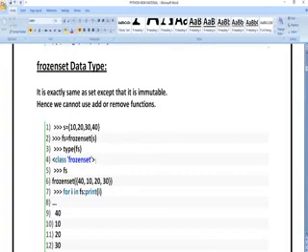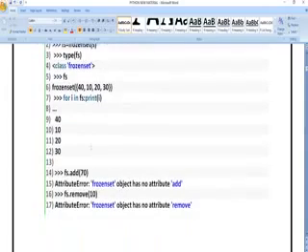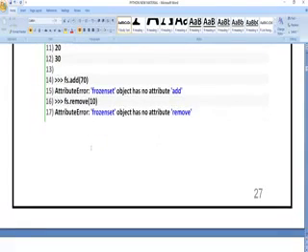Next, frozen set. The concept is the same as a tuple. In a frozen set we cannot add variables whenever we want, just like in tuples we cannot add elements wherever we want. Here I have declared 10, 20, 30, 40. If fs is equal to frozen set of s, the values will be fixed and we cannot change them. If you try to add or remove, you are going to get an error.